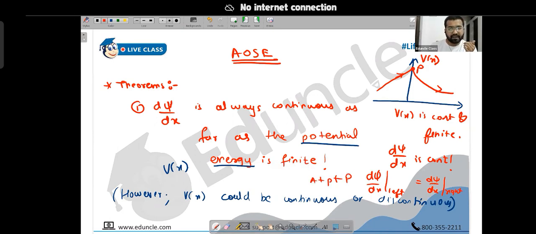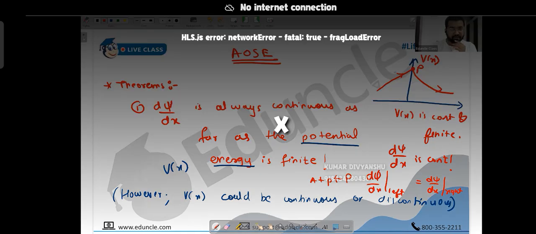It means it doesn't change. From here to here, whatever was the derivative here, the same derivative exists here. Discontinuity would mean that the values are different. Continuity means that at this point the values are the same. So if you have a different wave function on the left side and a different wave function on the right side, it doesn't matter, because at the boundary it will remain continuous.